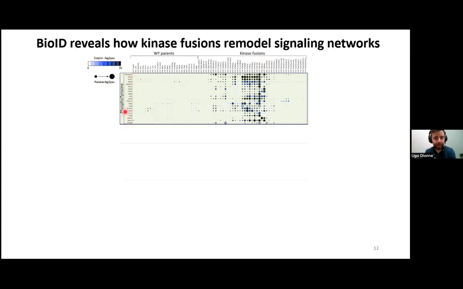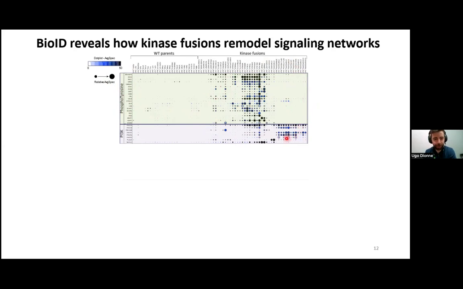And here we can see some classical effectors of phosphotyrosine-dependent signaling. And we can see that these are enriched in kinase fusions, and in fact in subsets of kinase fusions. So these would be ALK and MET and NTRK fusions. If we look at PI3K signaling, then this now shifts to PDGFR alpha and PDGFR beta fusions.